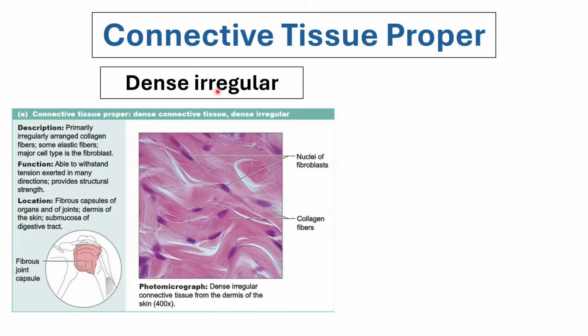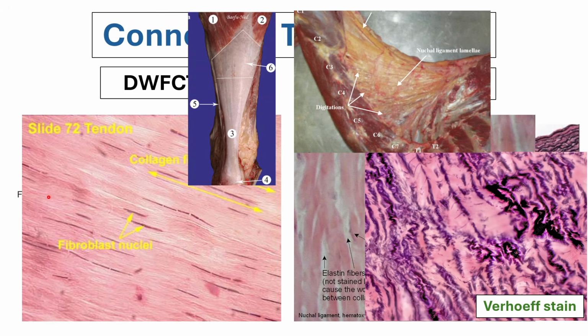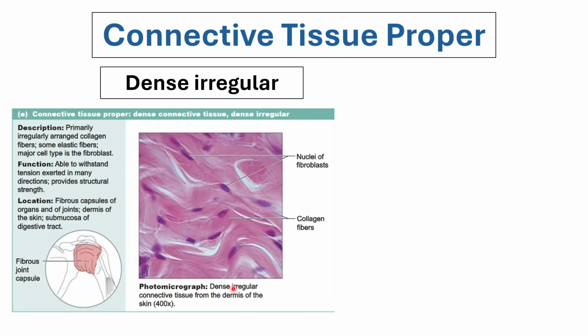Your dense irregular connective tissue basically looks like your DWFCT earlier, but the only difference is the orientation of the fibers is irregular in nature. Because in the DWFCT or tendon, the orientation is only in one direction. But for the dense irregular, the orientation is all over the place.